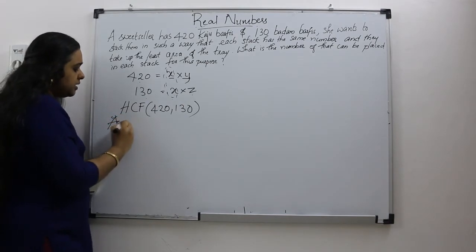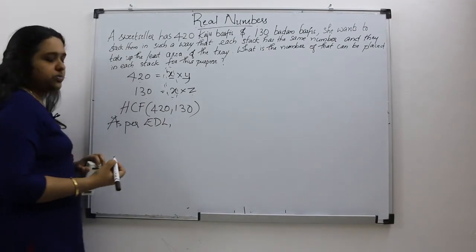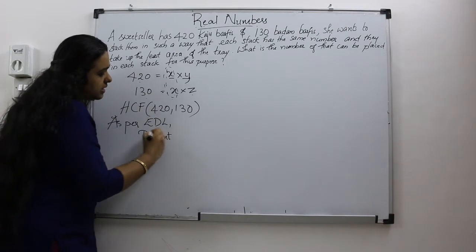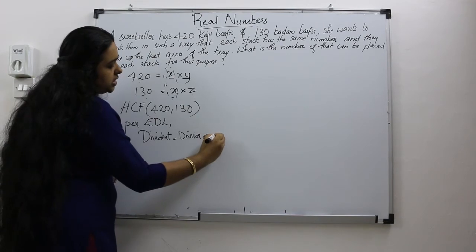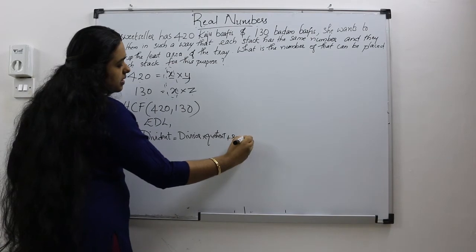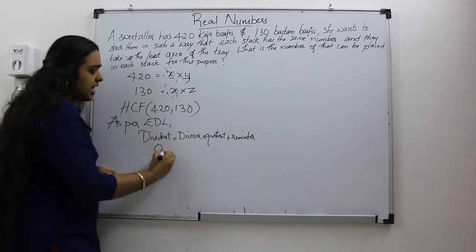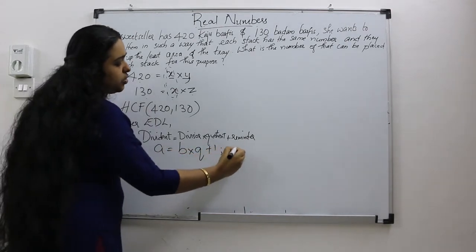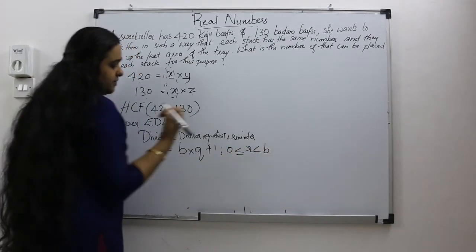So as per Euclid's division lemma, dividend equals divisor into quotient plus remainder. That is a equals b into q plus r, where 0 less than or equal to r less than b.